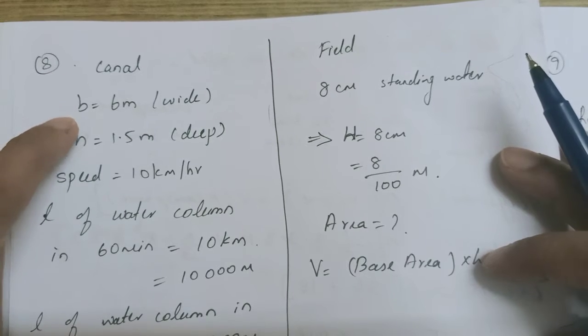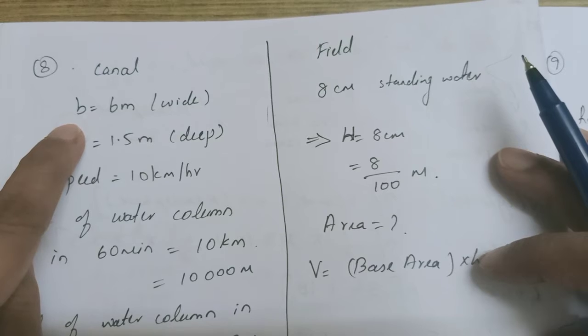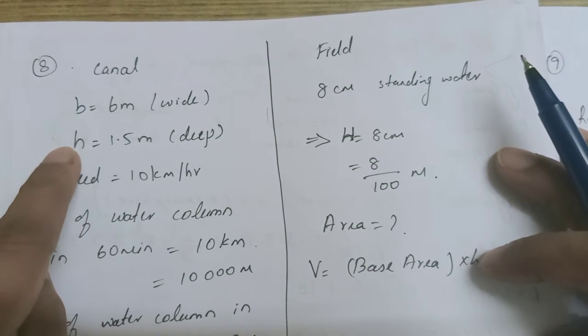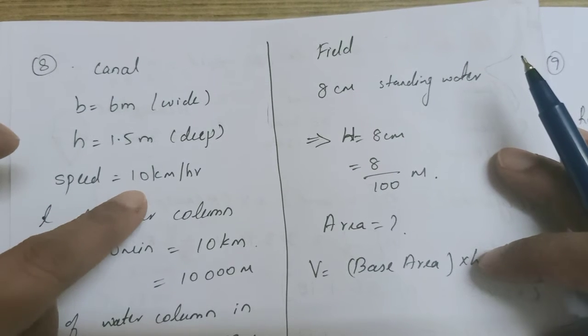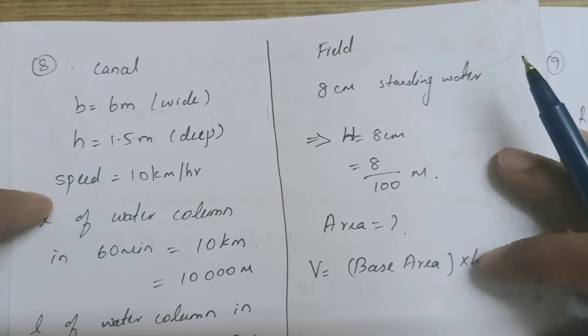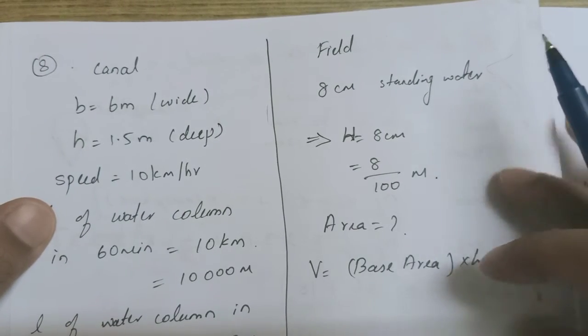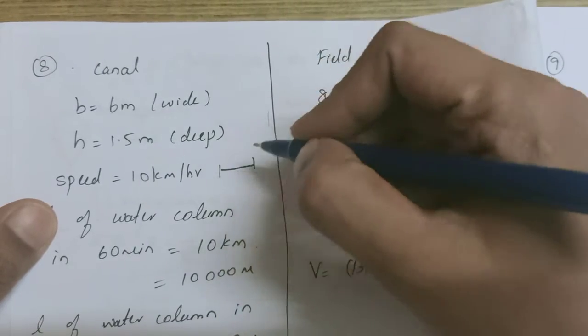It is given in the question that the canal is 6 meter wide. That is what we are going to take as B, and 1.5 meter deep. Deep stands for H according to our formula. So we have B and H. Something else is also given about the water in the canal. It says the speed of the water is 10 km per hour. What is the meaning of this? The water is covering a distance of 10 km in 1 hour.